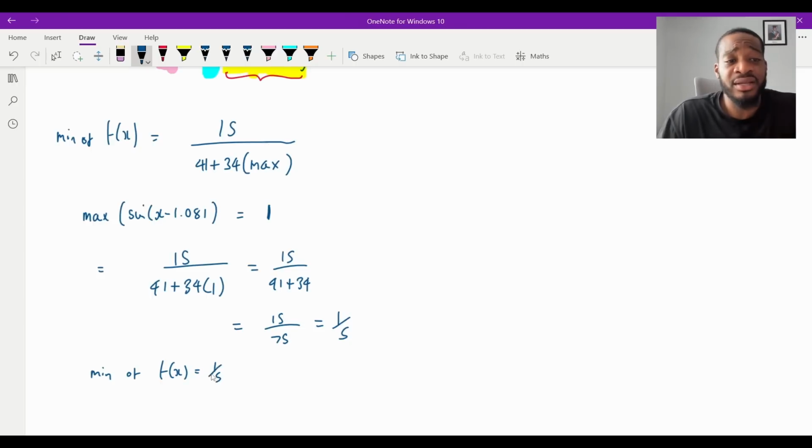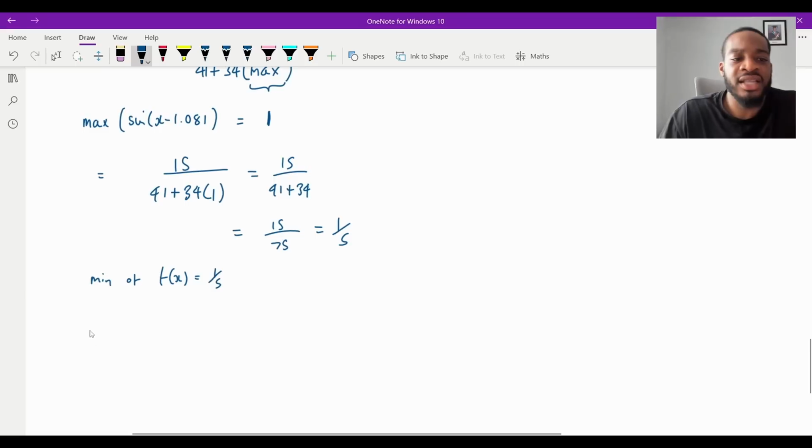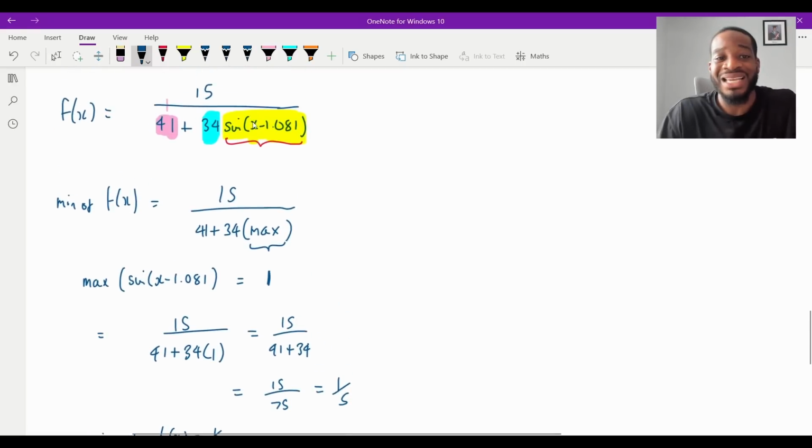And naturally, they didn't ask in this case, but I'm sure you'd be able to figure out what the maximum would be. You would just swap this over to a -1, wouldn't you? So I'll write it here. They didn't ask it, but it's just good to understand how this works. The maximum of f of x, right? Well, that would mean that I would want the sine function to be negative. I would want it to be as small as it can be, because I want to maximize the fraction.